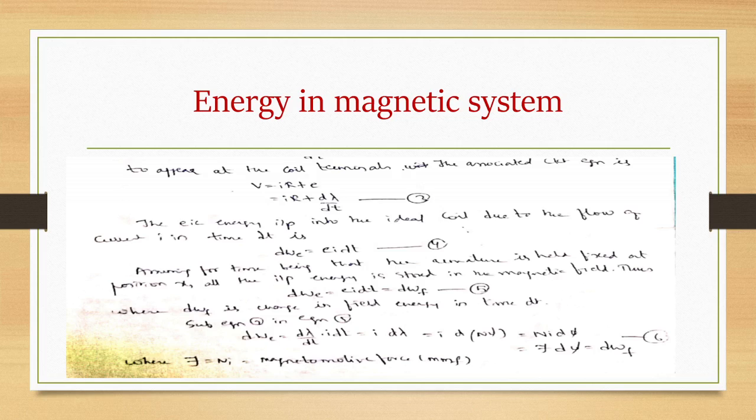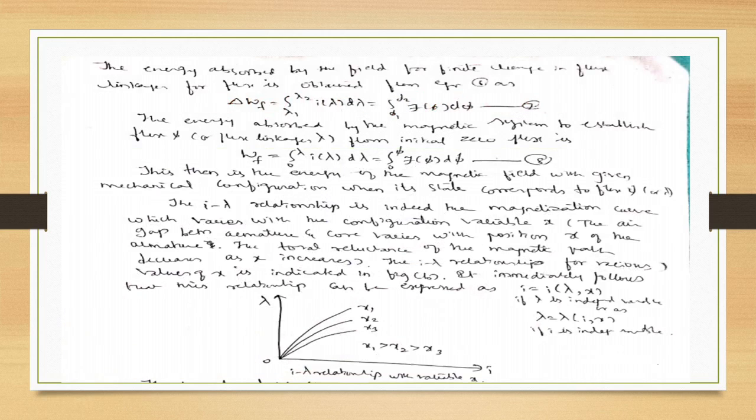So dWe will be equal to d lambda by dt into I dt, that is I into d lambda, that is I into d of n phi, that is ni d phi or F d phi, that is equal to dWf. F is nothing but the magnetomotive force and it is given as ni. The energy absorbed by the field for a finite change in flux linkages is obtained as delta Wf is integral lambda 1 to lambda 2 of I of lambda d lambda, that is equal to integral phi 1 to phi 2 of F of phi d phi.